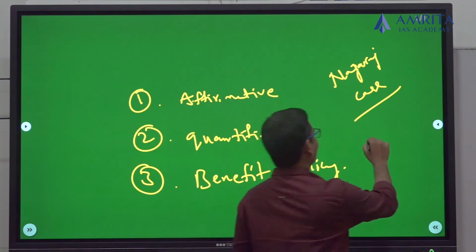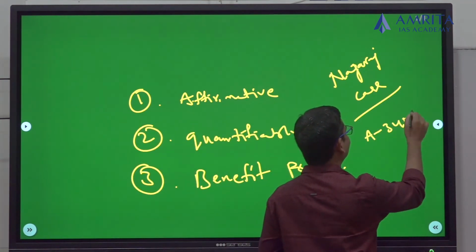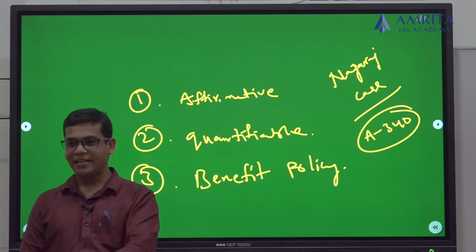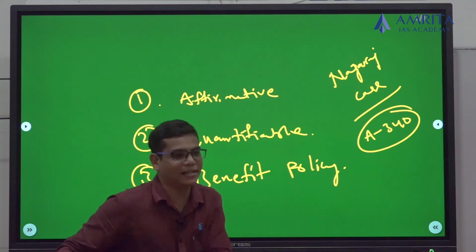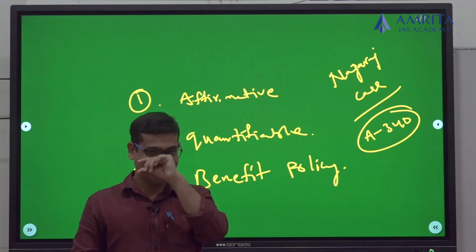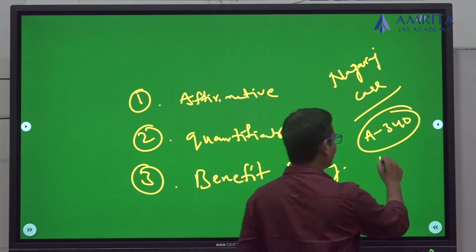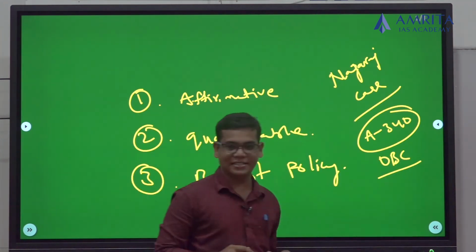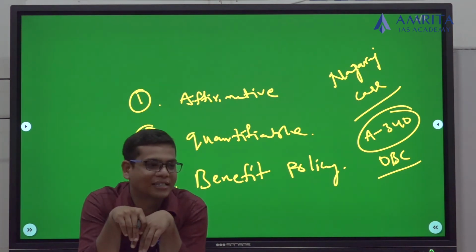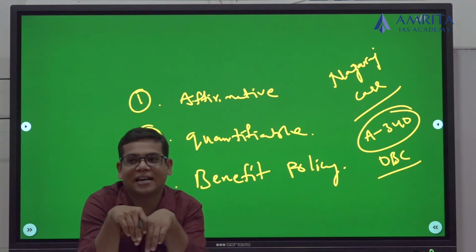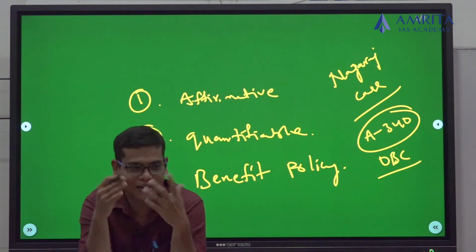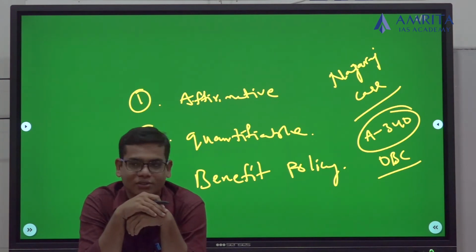Now, one more thing I'll tell. Under Article 340 of the Constitution of India, the President of India can appoint a commission to look into the socio-economic conditions or the backwardness of the OBCs. So that is why some people are suggesting, even if your Census Act is not allowing the caste census, the President of India has an extraordinary power under Article 340, so they can appoint a commission to look into the backwardness of other backward classes.